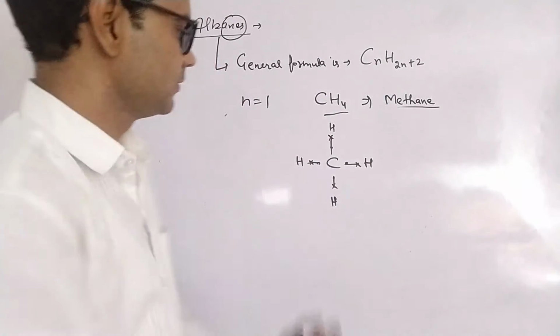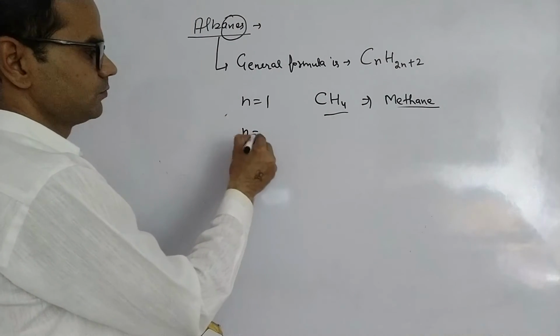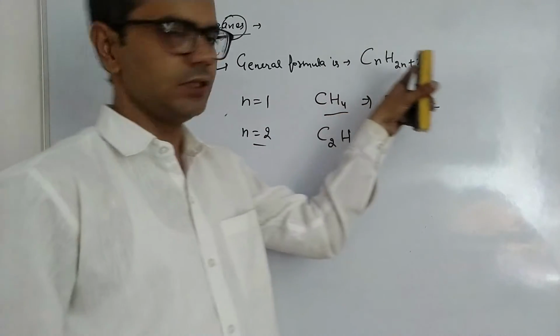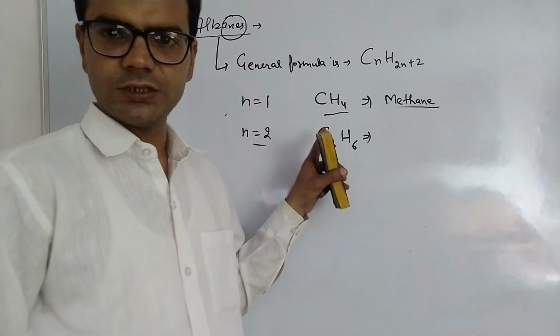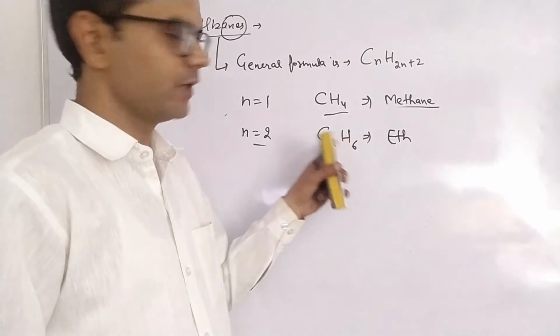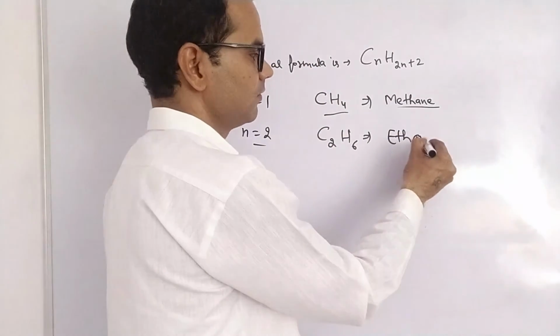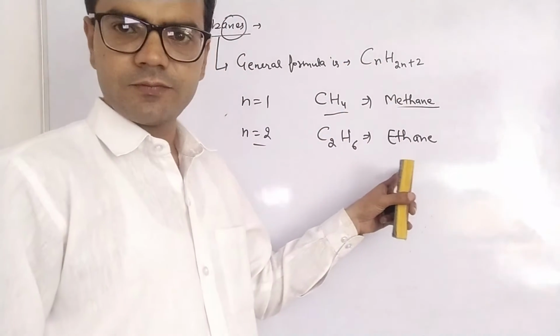Right? If we put n equal to 2, the formula will be C2H6. Now for 2 carbons we use eth, and if there is a single bond between carbons, then the suffix is ane. So ethane. First member methane, second member ethane.